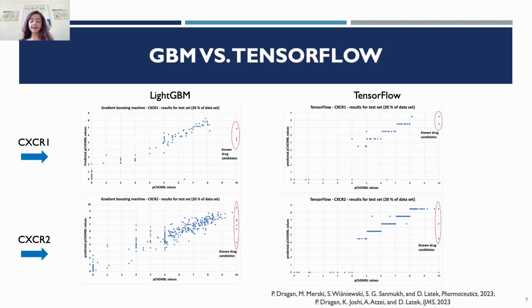LightGBM provides continuous activity values for activity predictions, in contrast to the discrete ranges of activity predictions provided by the TensorFlow neural network. In tests performed for the chemokine receptor CXCR1, you can see that the activities of known drug candidates were predicted more accurately by the neural network, while the opposite is true for CXCR2. In addition, especially in the case of the neural network, compounds with pCampbell values above around 5 are predicted more accurately.